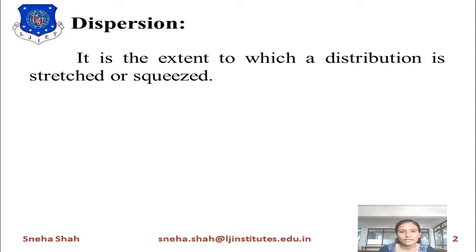Suppose the data given to you is -5, 0 and 5. Now if you are asked to find the mean value, the mean is the summation of x divided by the total number of samples n.